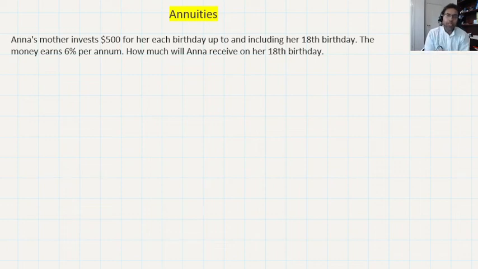Okay, in this video, we are going to talk about annuities. An annuity is a kind of investment where you make a regular contribution to build your money faster. Annuities come like an annual investment, but it doesn't mean that you always have to invest once a year. You can do it once a month or fortnight, or it's up to you. But the term itself represents making regular contributions.